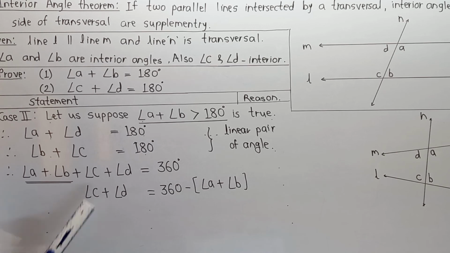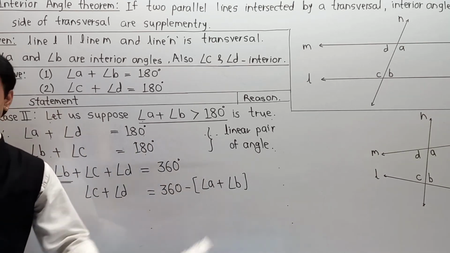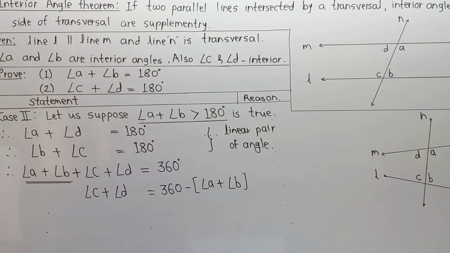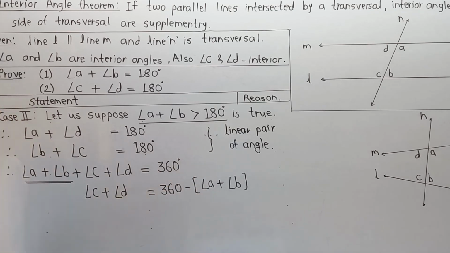Over here, we have kept angle C plus angle D on one side, and the 360 is shifted over there as 360 minus (angle A plus angle B). Now in that case, as per our assumption, angle A plus angle B is greater than 180 degrees. So I am going to write that part.